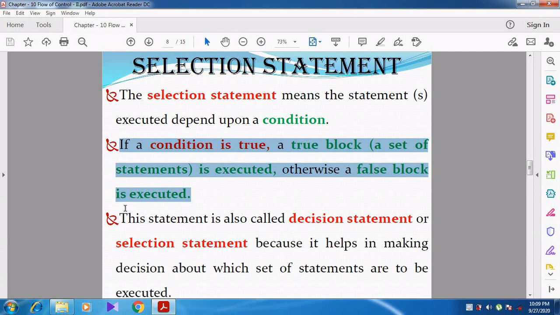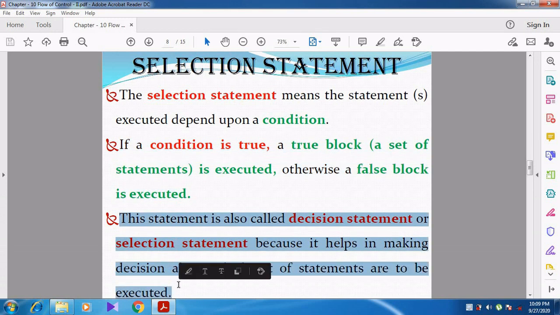So this statement is otherwise called as decision making statement. That is decision statement or selection statement, because it helps in making the decision about which set of statements should be executed. So the condition is deciding whether we want to execute statement 1 or statement 2. It is making a decision whether statement 1 or statement 2 is going to be executed. So that's why it is called as decision statement or selection statement.